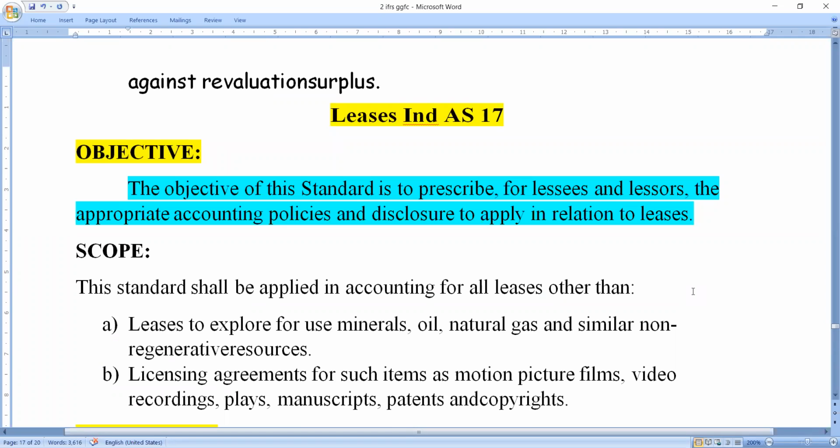The lease contracts are introduced because the major objective is to prescribe the rules and regulations for lessees and lessors, the appropriate accounting policies and disclosures to apply in relation to leases. Why? Because many business entrepreneurs, commercial people and the corporate sector are earning so much income from these types of contracts. Therefore they are given a separate accounting standard called Leases.